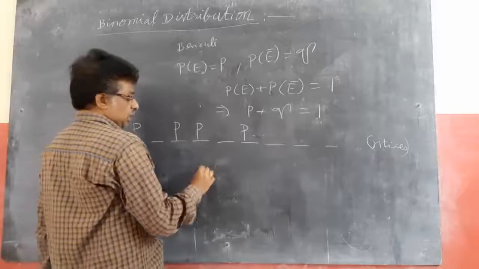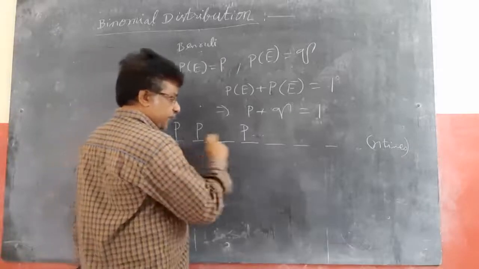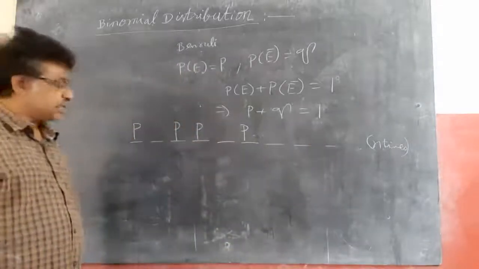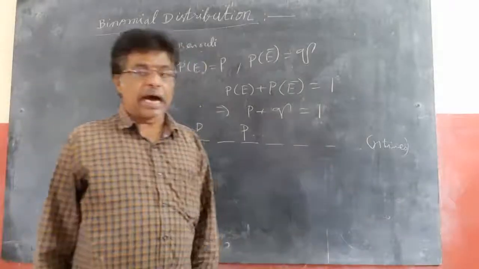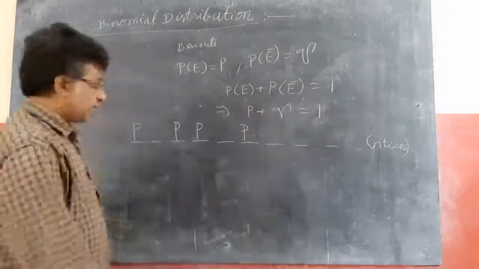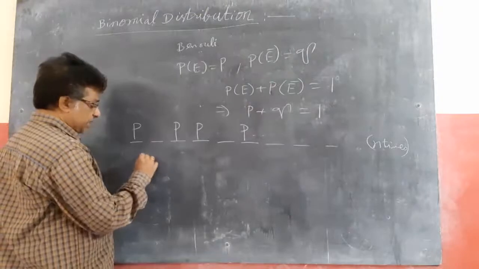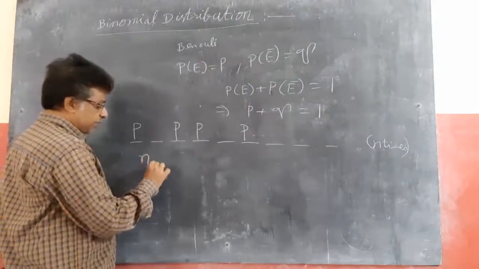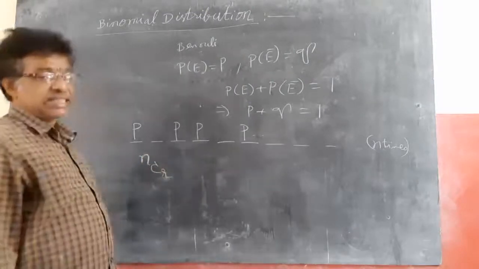This p is going to be placed, probably success is going to occupy r places out of n places. So I need to select r places out of n places. Using permutation and combination, I know I can select in nCr ways.